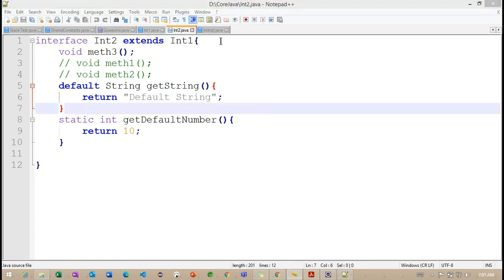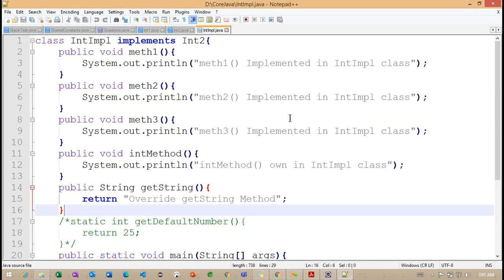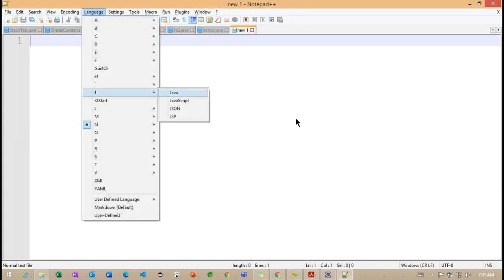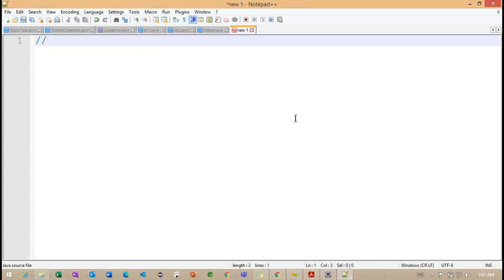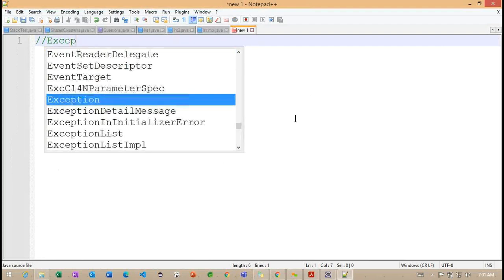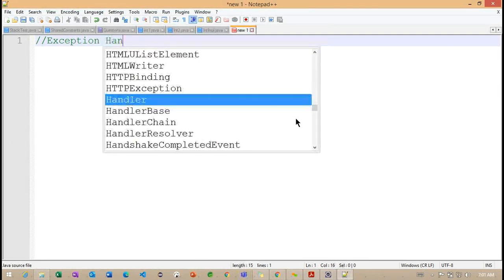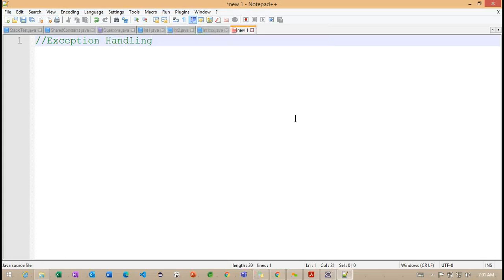Today we are going to discuss one important concept called exception handling. So where exactly does this exception handling come into the picture?